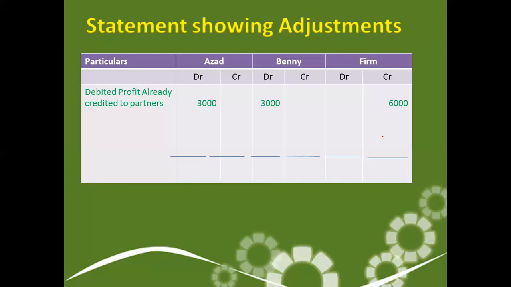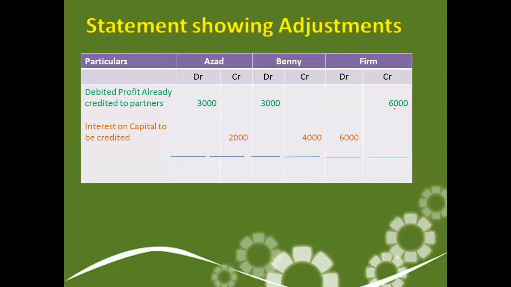This is how we are cancelling the impact of the previous mistake. When we do this, the impact of the previous mistake will cancel. And now we will give the right amount. The right amount is Azad should get 2,000 out of 6,000 and Benny should get 4,000.